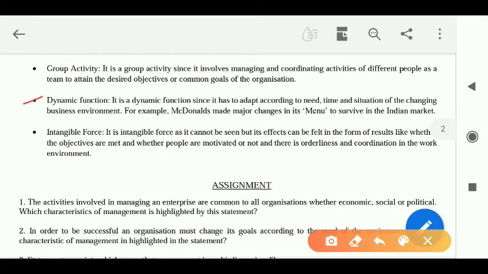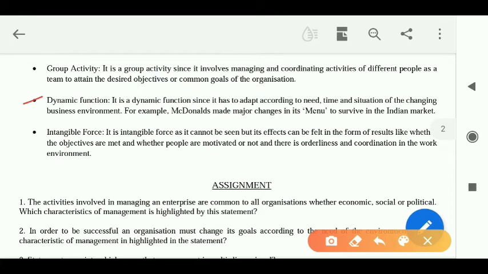Think. Yes, because management cannot be static. Management has to change in order to adapt itself to the changing environment. If some changes happen in the external environment, then the management's process has also to be altered according to that change.